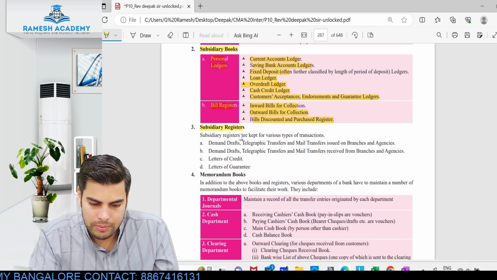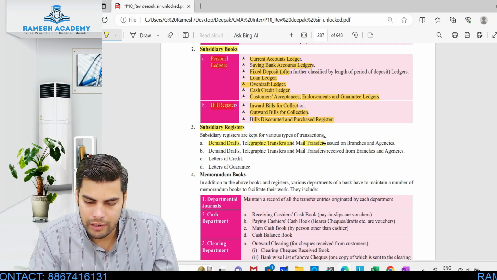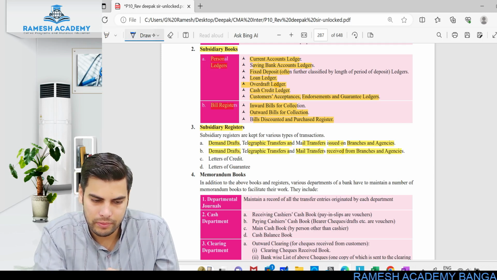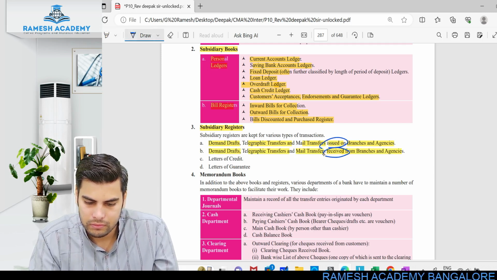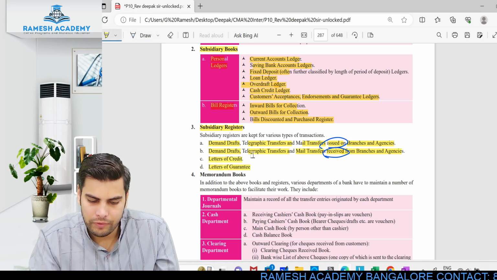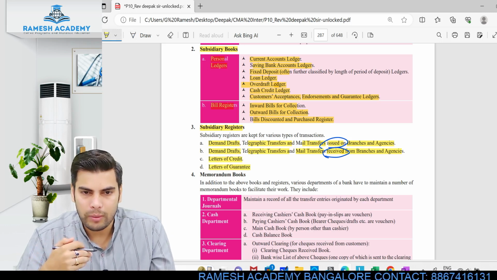When it comes to subsidiary registers, they are kept for various types of transactions: demand draft, telegraphic transfer, mail transfer issued on branch or agencies. Demand draft, telegraphic transfer, mail transfer received. This is issued, this is received. And then letter of credit transactions and then letter of guarantee. So these are separate transactions. One is with respect to demand draft.